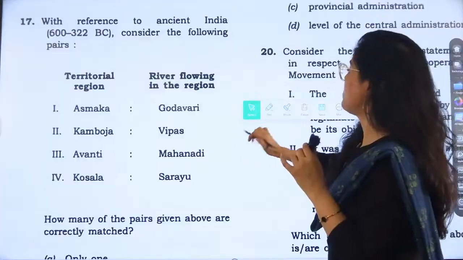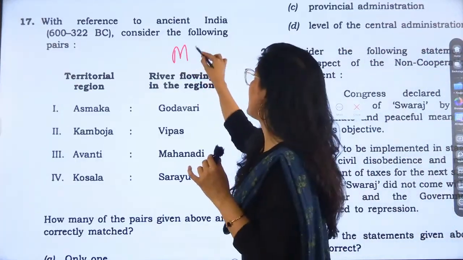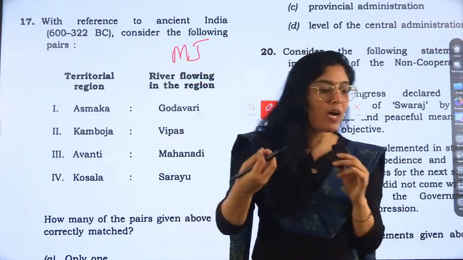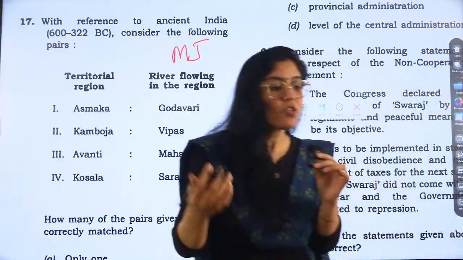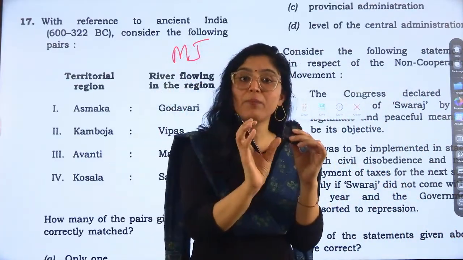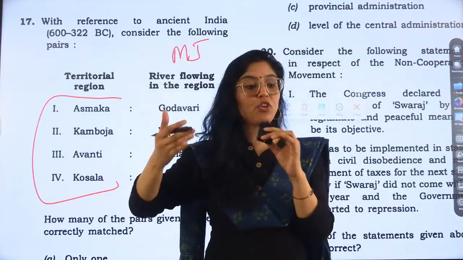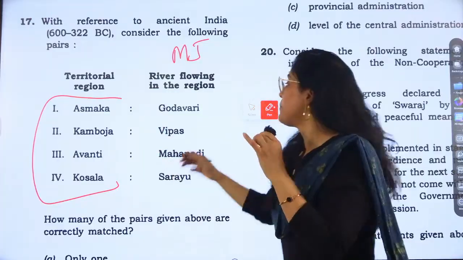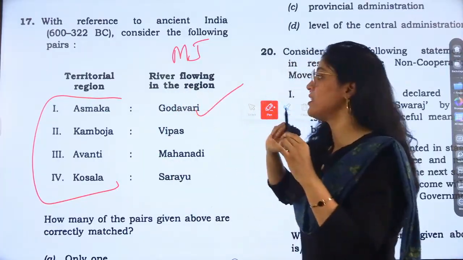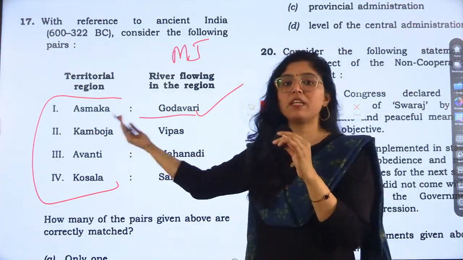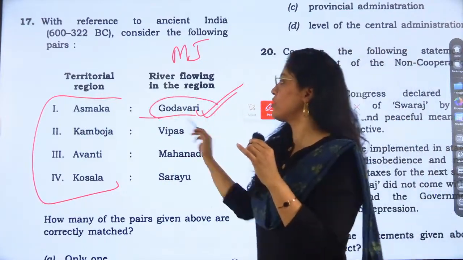Okay. So question number 17 is related to Mahajanapadas. What kind of questions are usually asked on Mahajanapadas? They usually ask about the Mahajanapada and its capital. UPSC used to ask about capitals. This time they have asked about the rivers flowing in the region. Asmak is in the Godavari region. Is it correct or not?